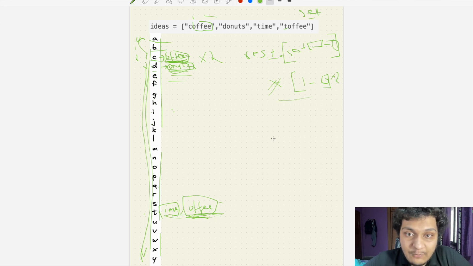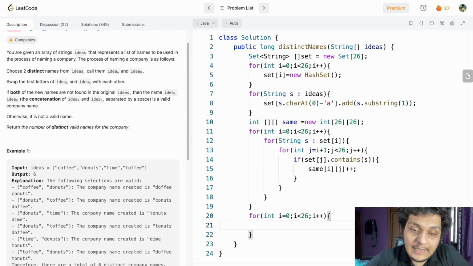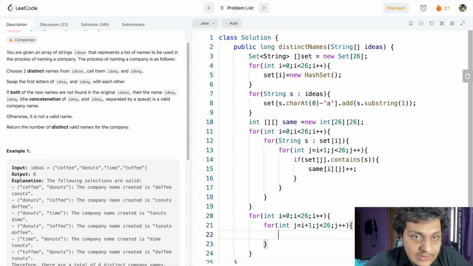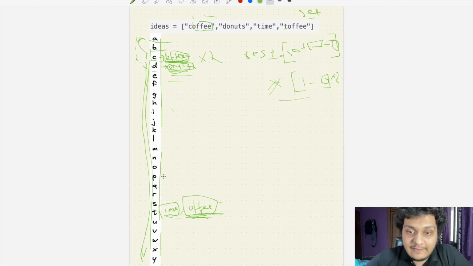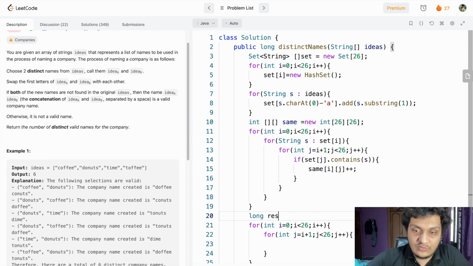Okay. So what I am doing here, I am saying for int I equal to 0, I is less than how much? 26, and I plus plus. And here also for int j is equal to I plus 1, and j should be less than equal to 26, and j plus plus. I hope I'm clear till here. I'm just iterating through the array. And if I find, I have to have a variable which is long here. So I will create a variable first. Long result will be assigned to 0 first.